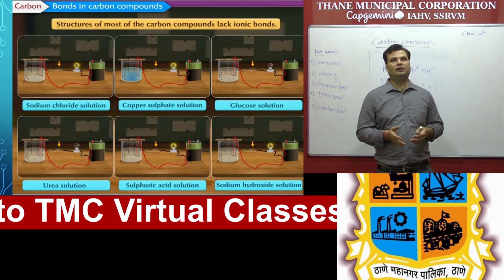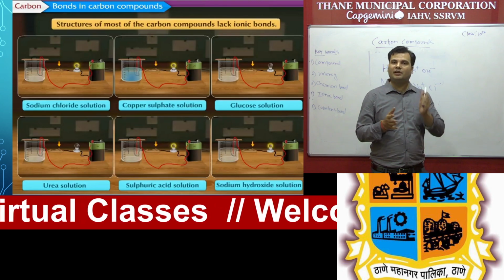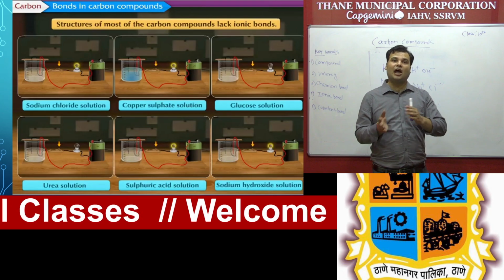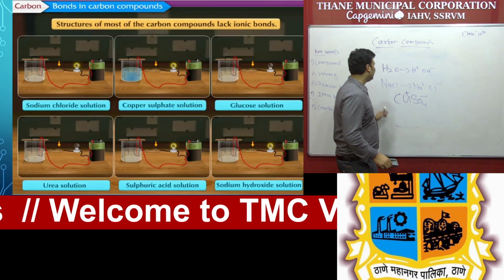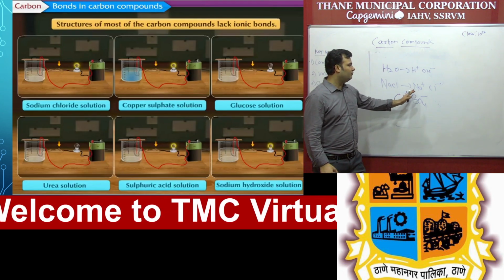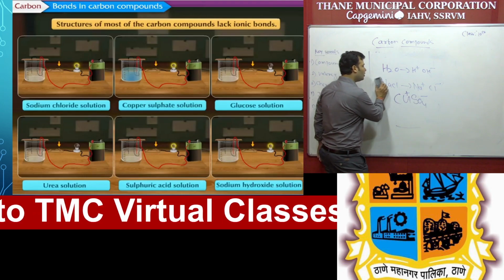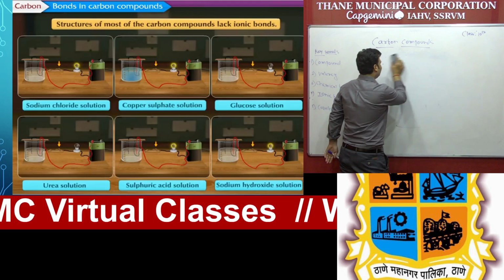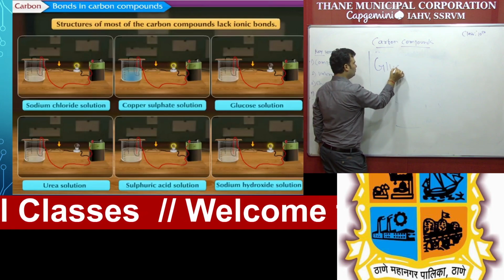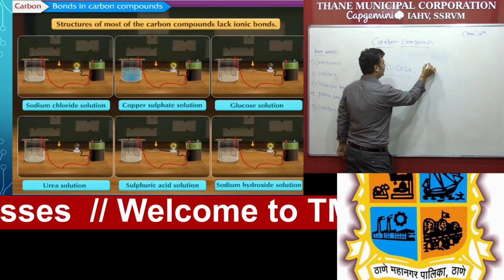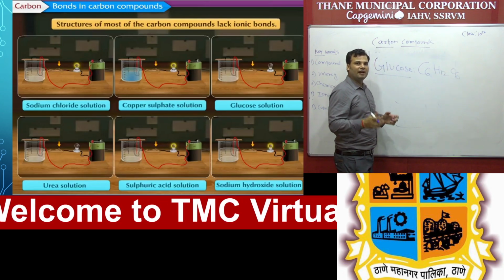We have to think about why these carbon compounds, which contain covalent bonds, are not able to conduct heat and electricity, whereas compounds which contain ionic bonds are able to conduct heat and electricity. The reason is that sodium chloride, NaCl, contains Na plus ion and Cl minus ion, meaning there is a formation of ions. But what about glucose and urea? Student, first we have to remember the molecular formula of glucose. Glucose is C6H12O6. So there is no formation of any positive ions and negative ions.